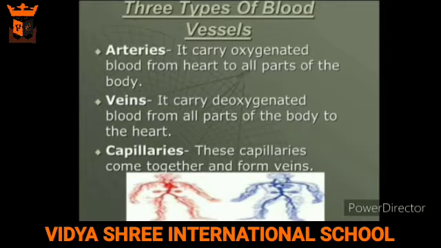As the heart pumps blood into the arteries, the blood flows rapidly and at a high pressure. Therefore, arteries have thick elastic walls. Second are the veins. Veins carry deoxygenated blood back to the heart. Veins have thin walls. They have valves which allow the blood to flow only towards the heart.